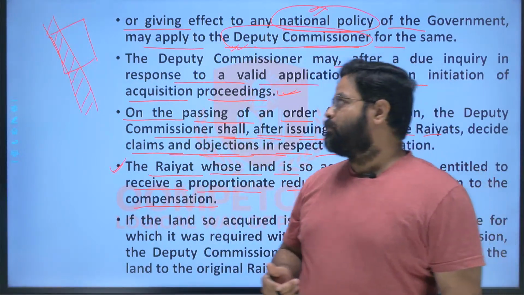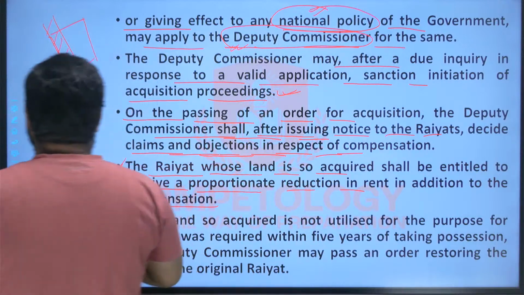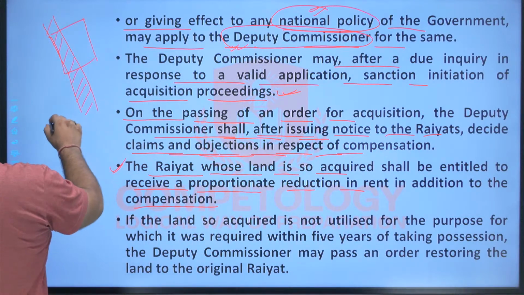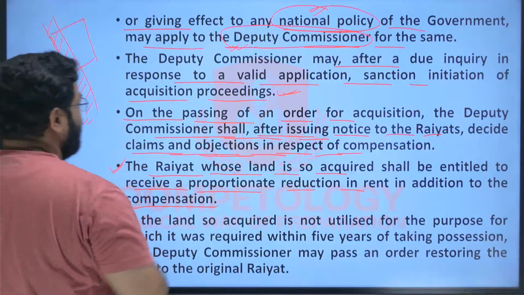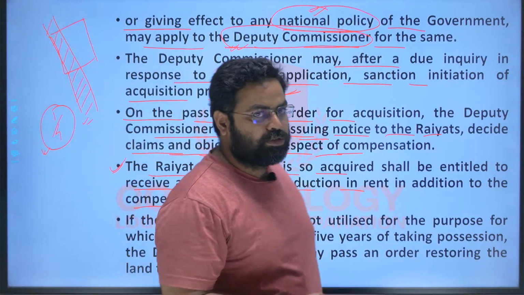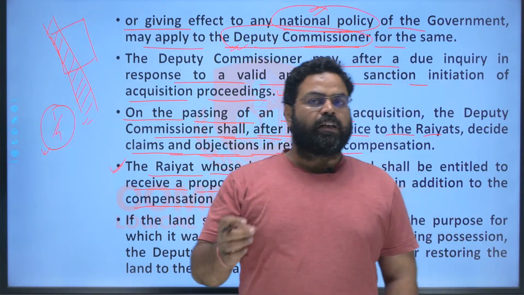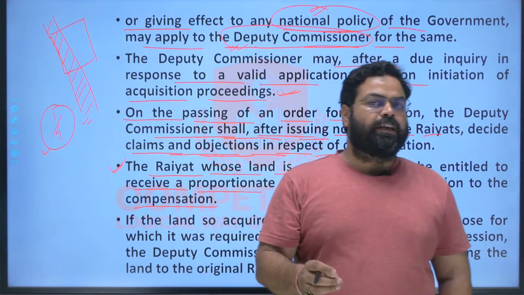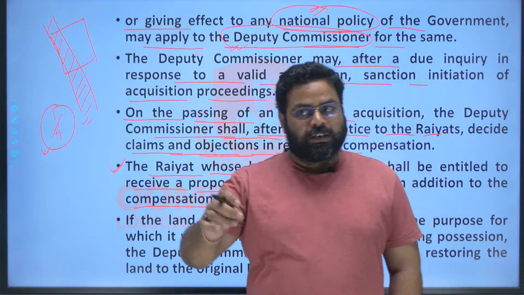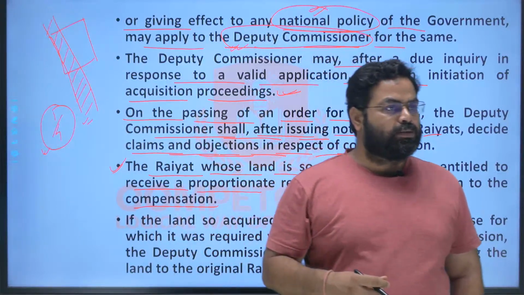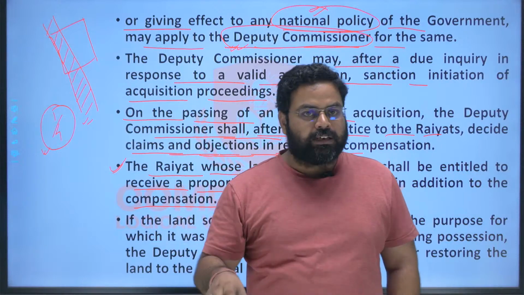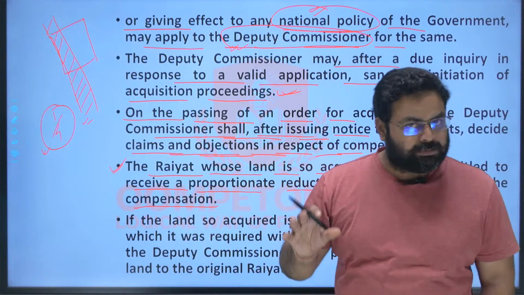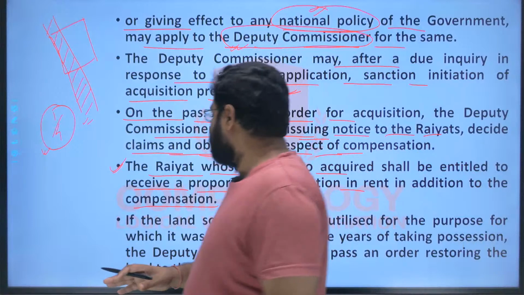Suppose that out of 1 acre of land, he loses 1/4 of his acre. So in the same proportion, his land rent will also be reduced. So the government will order that this much of land rent will not be collected from such Raiyat who has already lost 1/4 of his Raiti land due to the land acquisition process. So this is again a provision.